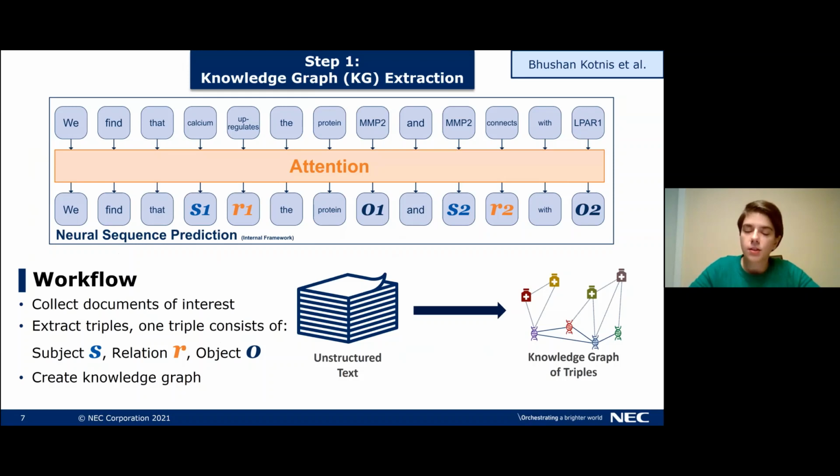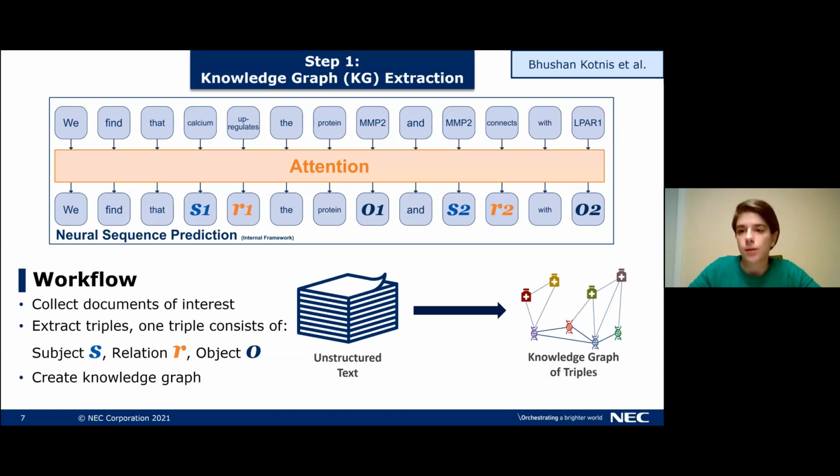Let's, however, first look at the first step, where we extract knowledge from text to build our knowledge graph. The workflow is as follows. We collect all documents of interest, and then for each sentence in the documents, we extract triples. A triple consists of a subject S, a relation R, and an object O. And whenever these triples overlap in subject or object, we can use this to arrange these triples in a knowledge graph.